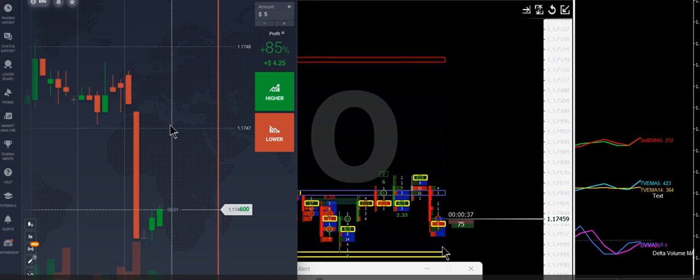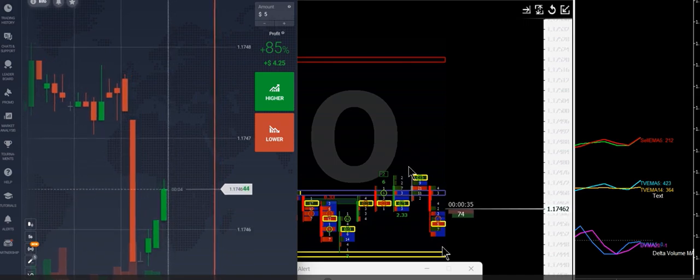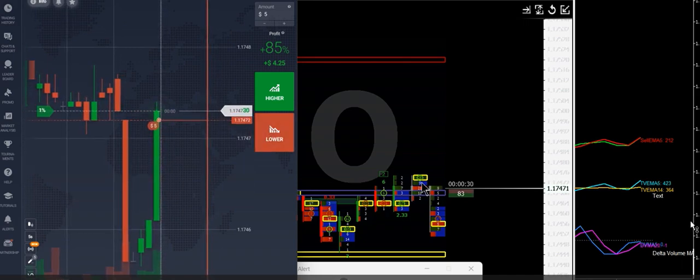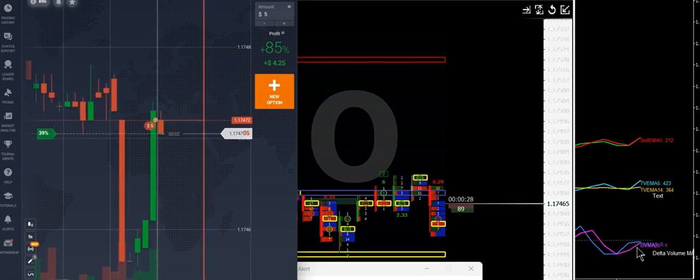Candle should go higher to that point, up to the POC. Only then we can place the sell trade. Okay, I have placed the sell trade.